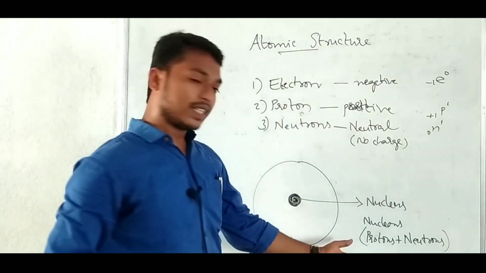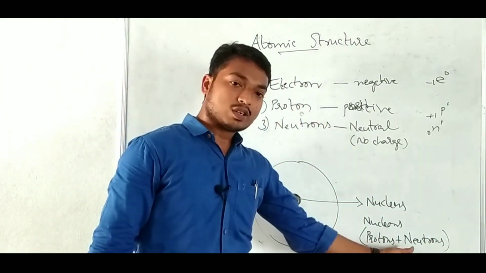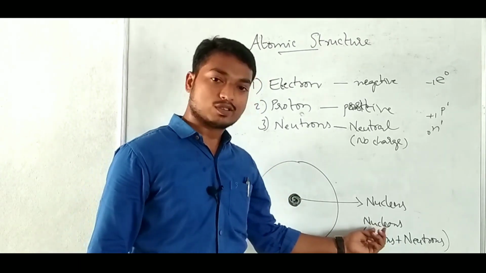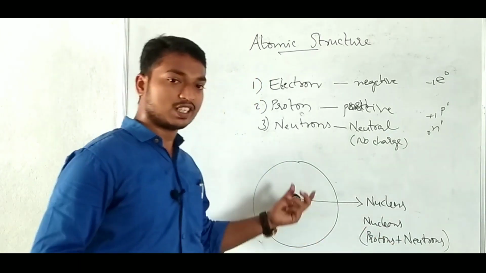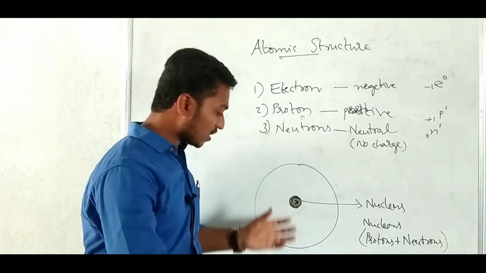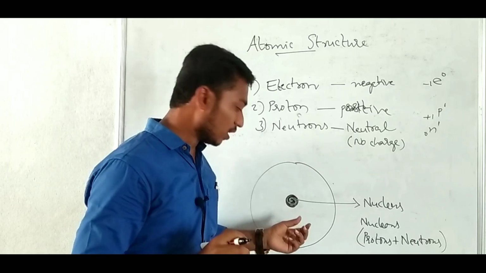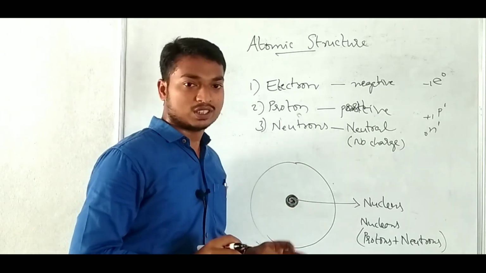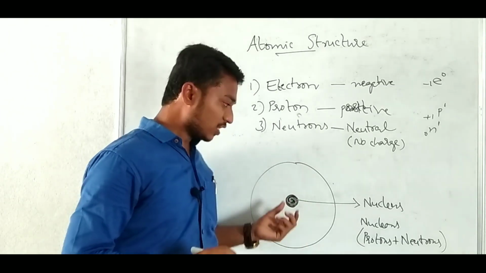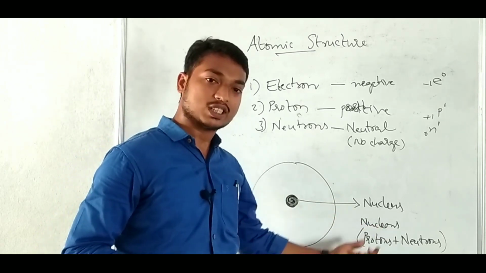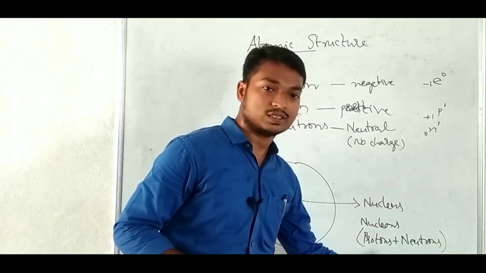So finally we can say that protons and neutrons are commonly called nucleons. These nucleons are present in the nucleus, which is concentrated in the center of the atom. So the total mass of an atom depends on the nucleus. In the nucleus there are nucleons, protons and neutrons.